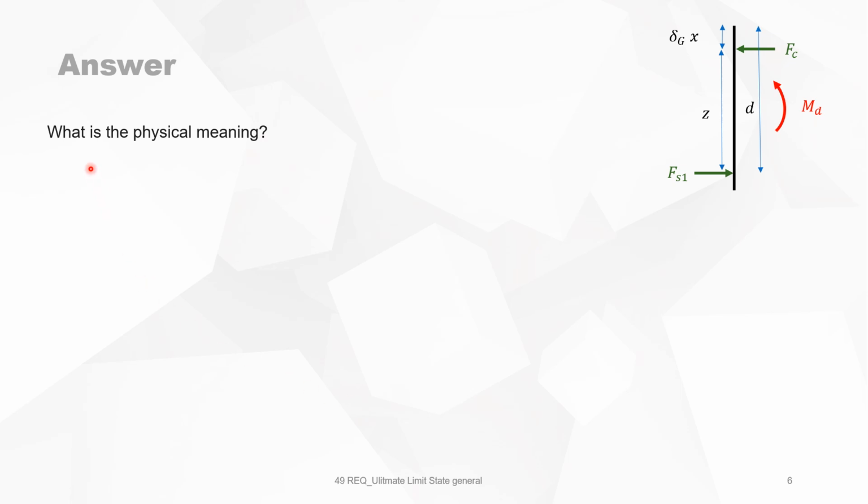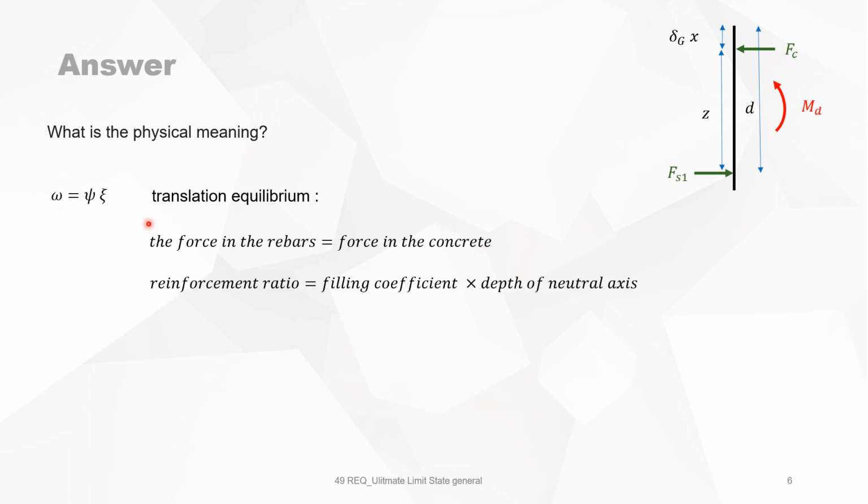So what is now the physical meaning of those two equations? The first equation, the physical meaning is a translation equilibrium between the force in the rebars and the force in the concrete. And the force in the rebars is, of course, the reinforcement ratio. And the force in the concrete is the filling coefficient times the depth of the neutral axis. So the physical meaning is the horizontal translation equilibrium between concrete and steel.